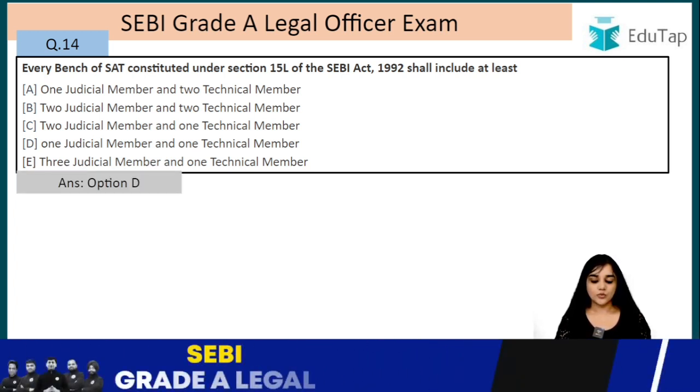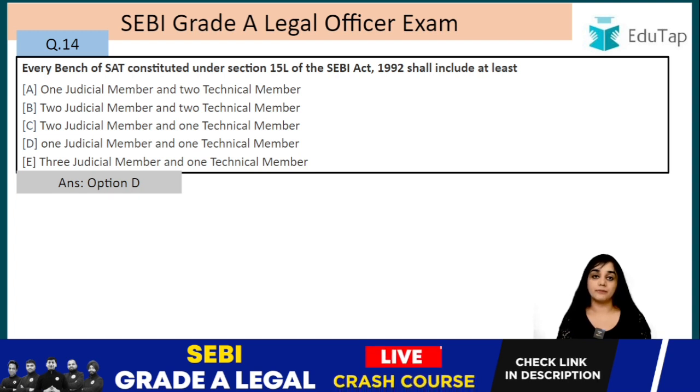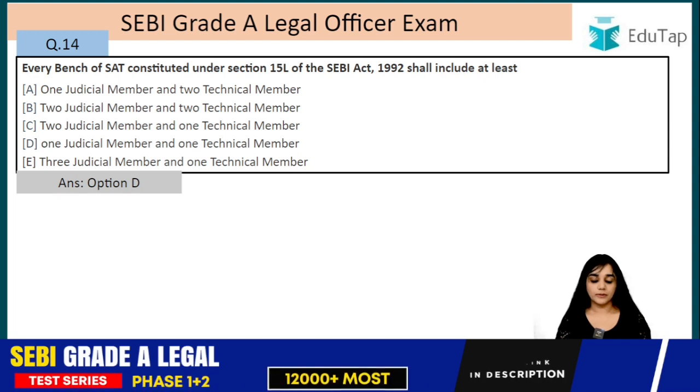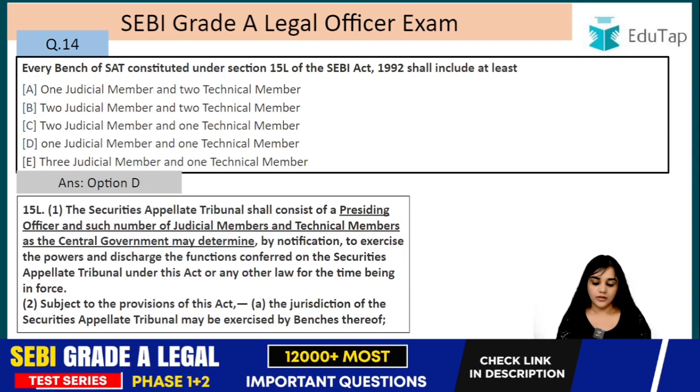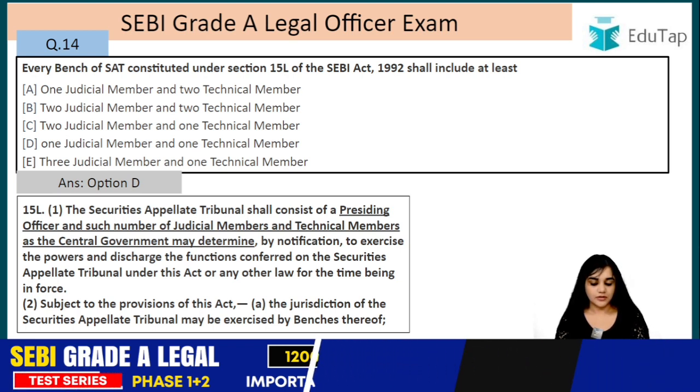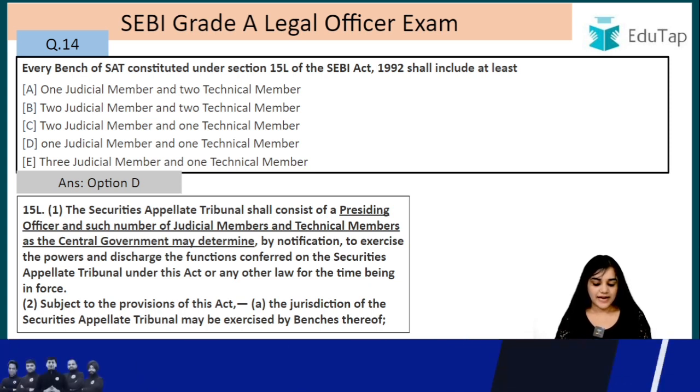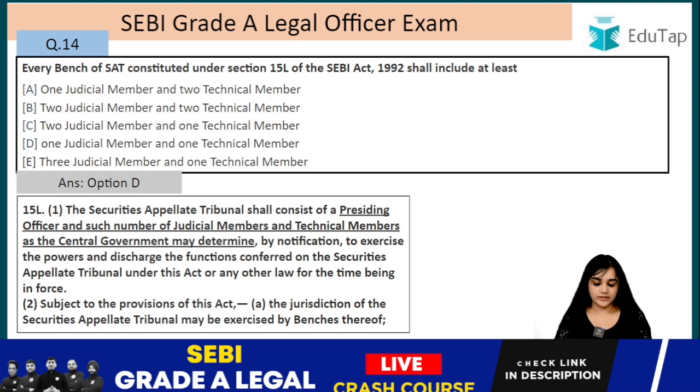It will have at least one judicial member and one technical member. Every bench will have at least one judicial member and at least one technical member. The Securities Appellate Tribunal shall consist of a presiding officer and such number of judicial members and technical members as the central government may determine, right? So the number will be determined by the central government by notification to exercise the powers and discharge the functions conferred on the Securities Appellate Tribunal under this Act or any other law for the time being in force.